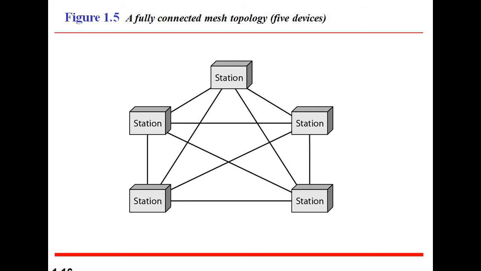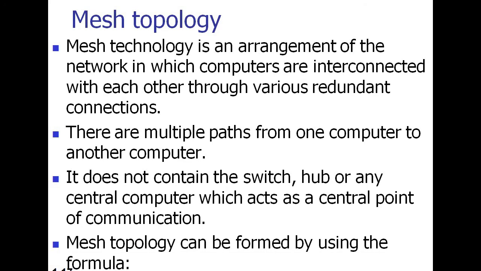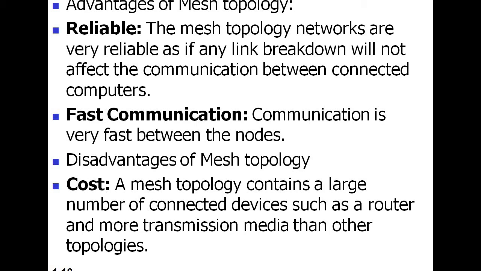So another advantage is communication is very fast between the nodes. Next is disadvantages. So what are the disadvantages of mesh topology? It is very costly, because it needs a large number of connected devices like routers and more transmission media.